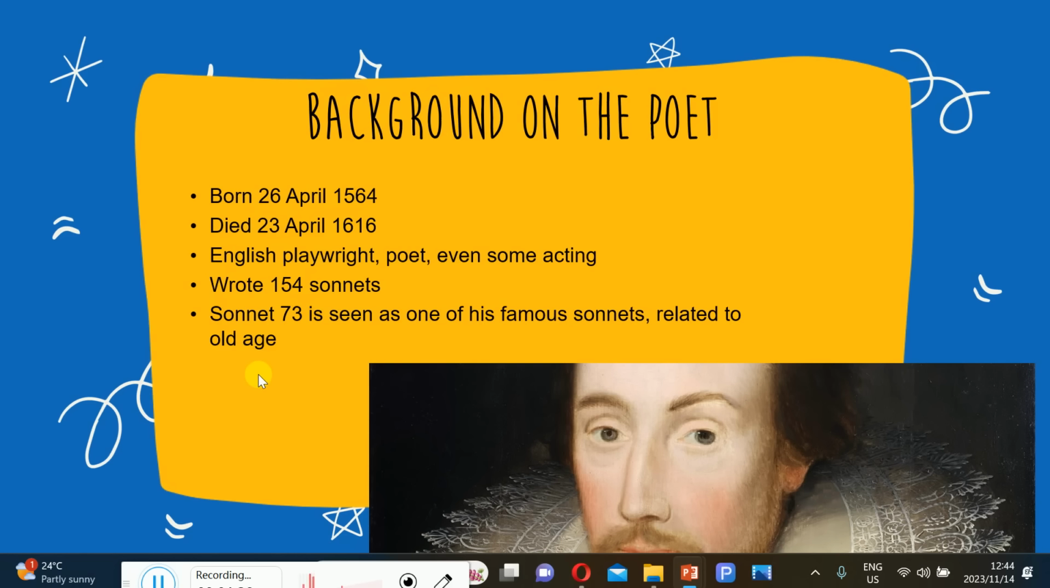So this sonnet is going to be, if not the nub of the sonnet itself, is going to be centered around the ideas of aging as well as death. So Sonnet 73, the ideas there are going to be related to aging and death. So these are the two concepts that we expect to read about in this sonnet.